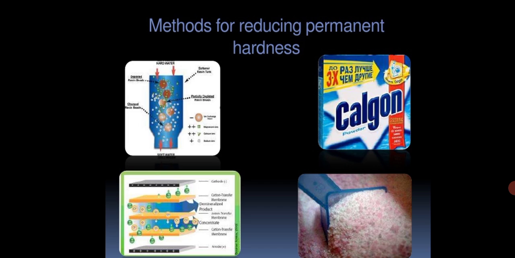Now you can see the method for treating permanent hardness is Calgon. This is available in the market. I have shown you this particular one. This is a salt you can see at the bottom, just like detergent powder we are using. Calgon is used to remove the hardness present in water, and now the hardness is removed. I have already told you. Got it?